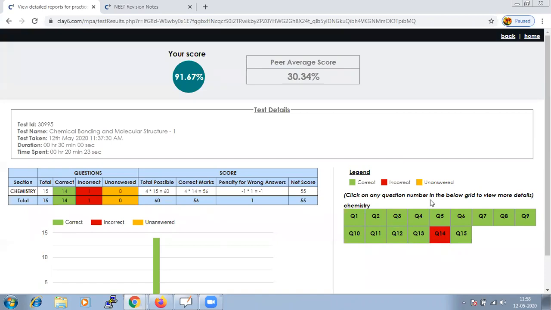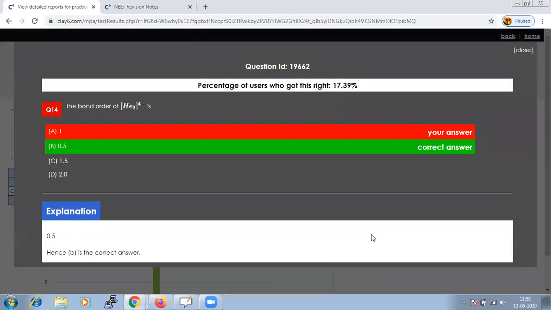Since last class all the questions were correct, I was unable to show how a wrong answer is indicated. It will be indicated in red. If you visit that particular question, it will give you an explanation and the answer. It will help you find out what mistake was made.